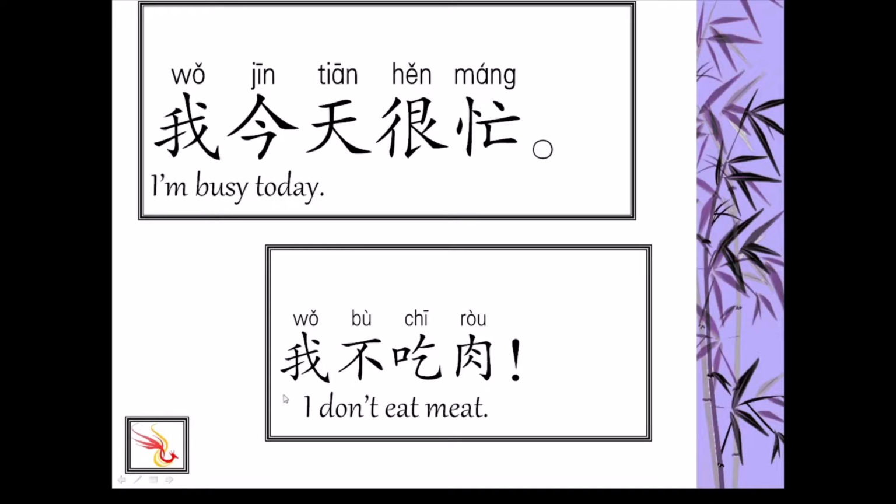If we change 我 to he, he doesn't eat meat: 他不吃肉. Or she doesn't eat meat: 她不吃肉. So just change the subject. The rest of the sentence doesn't change.